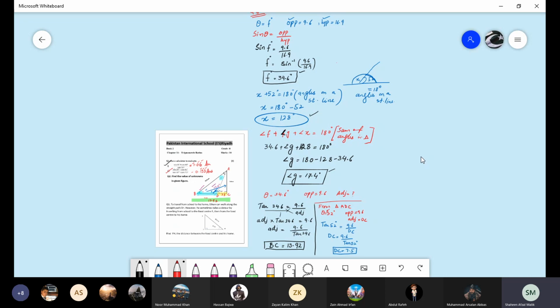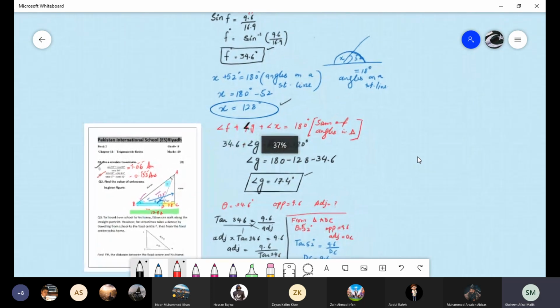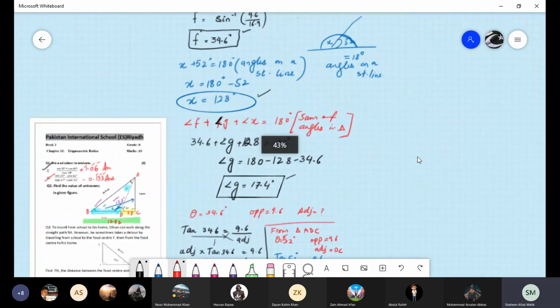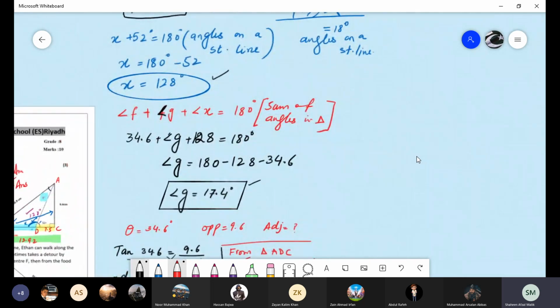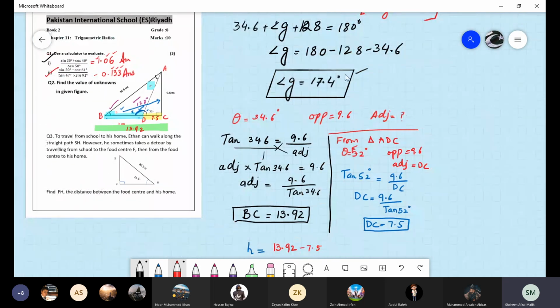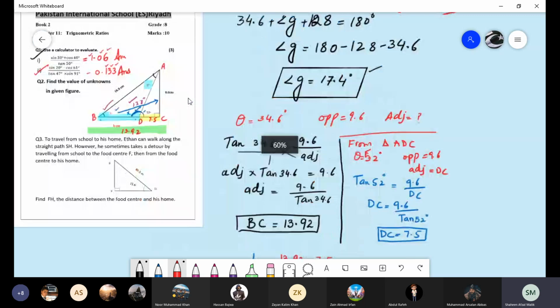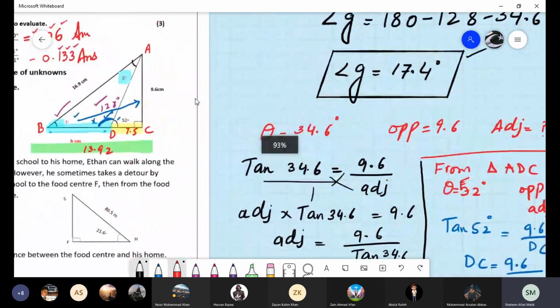That's why I'm telling you again and again, don't be overconfident. Even when you are sure that you have the concept of all the trigonometric ratios, you still need the practice. Sometimes the question comes in such a way that there is some logic in it.